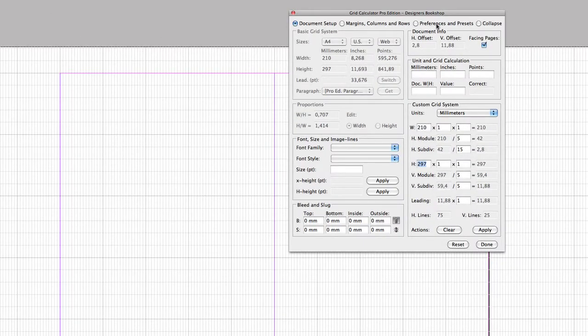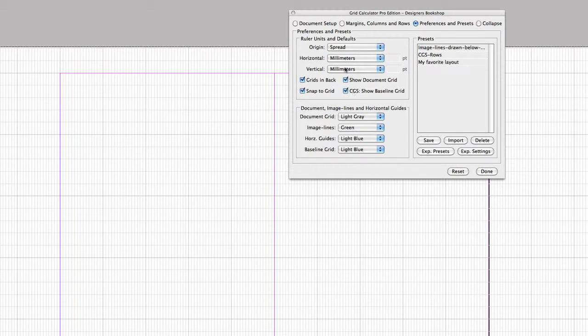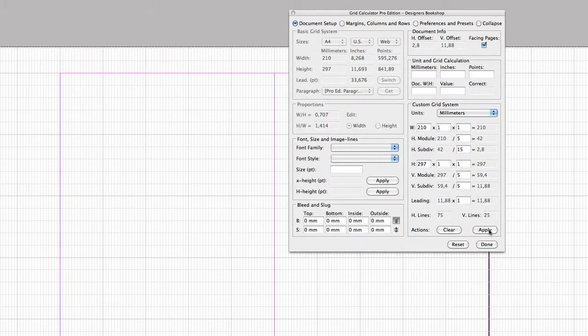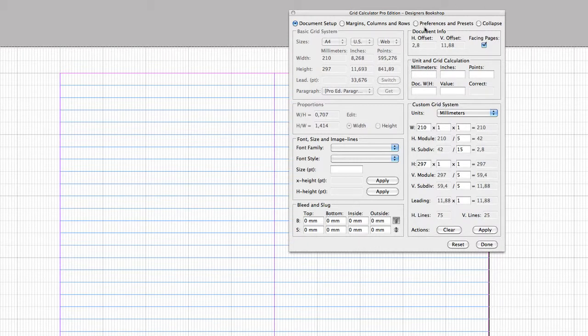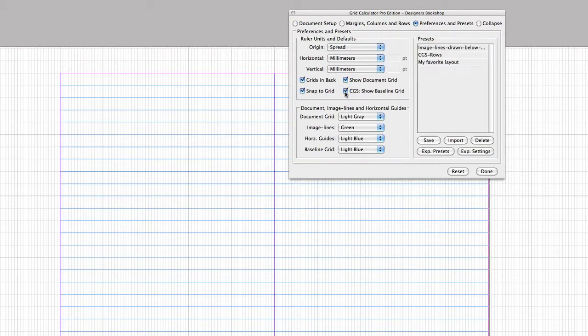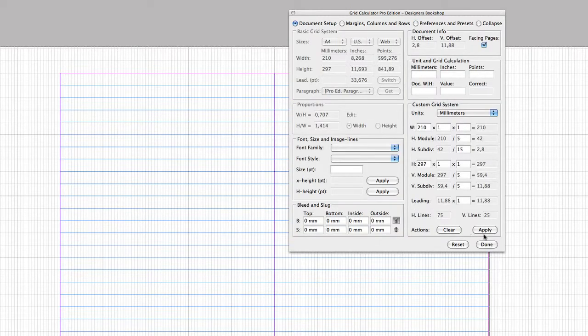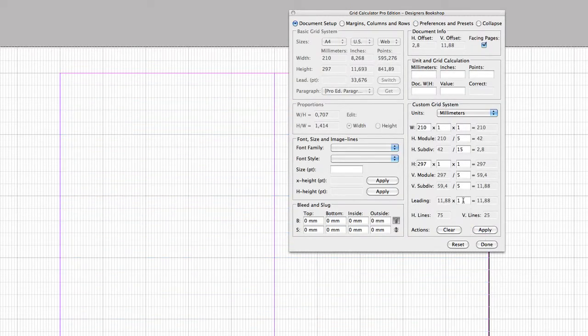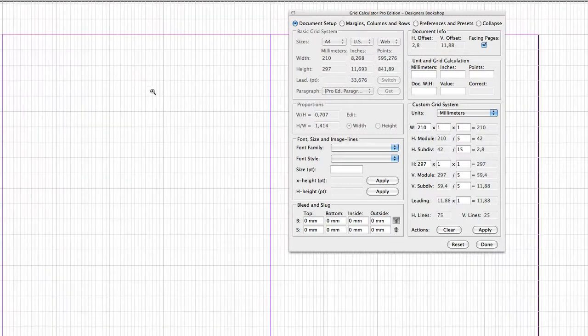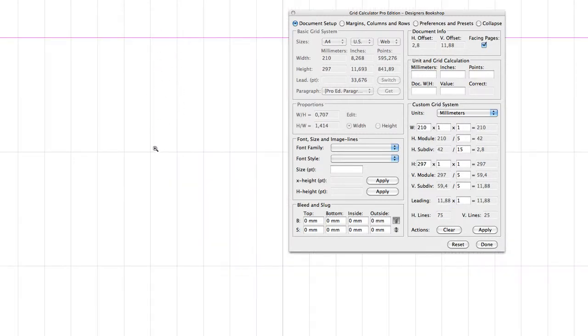Now, if you want to display the baseline when you're applying the settings here, you can check this checkbox. I'm going to deselect it here right now. Okay, so it's important to know that the vertical subdivision here is fetched down to the leading setting here, because the leading is based on the height of each of these subdivisions, and that is how we can get an alignment every time.